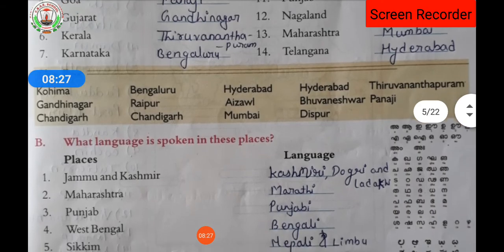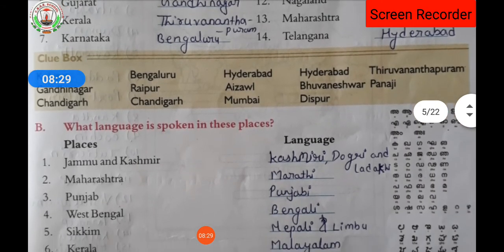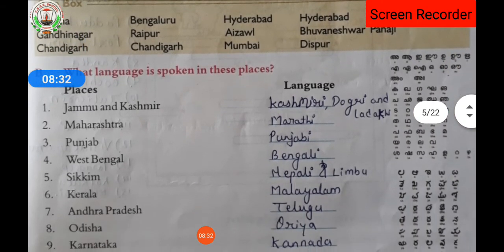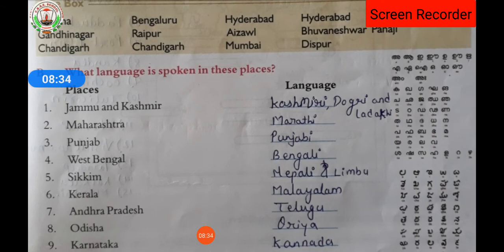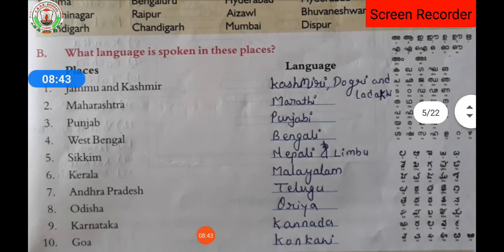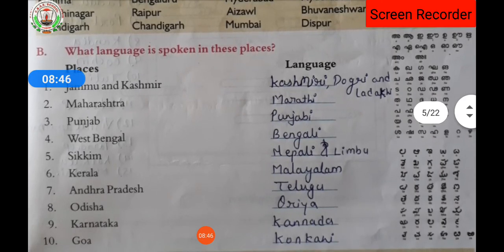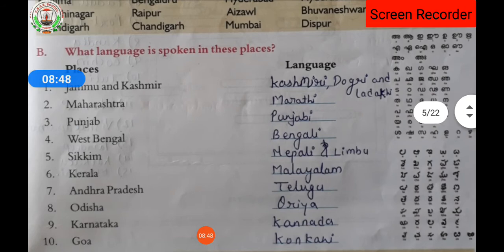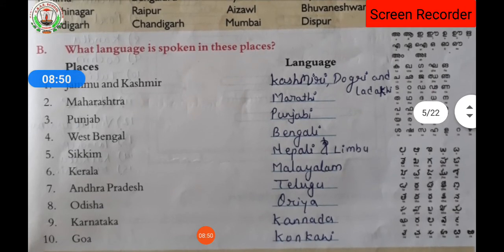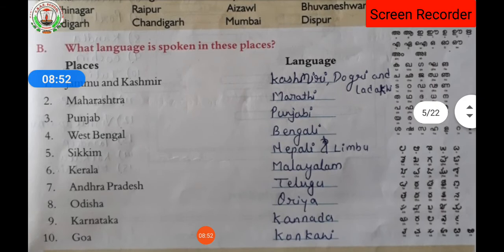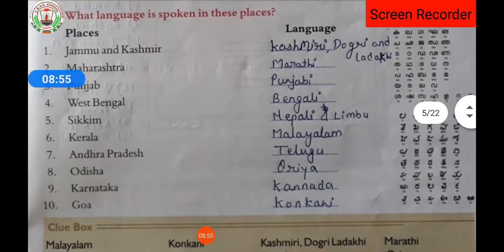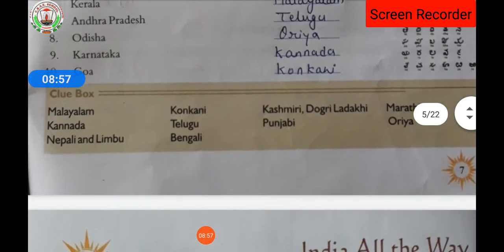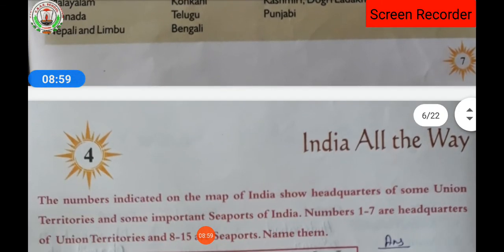Now in the B part, what language is spoken in this place? So Jammu and Kashmir, that is Kashmiri, Dogri and Ladakhi. Maharashtra, Marathi. Punjab, Punjabi. West Bengal, Bengali. Sikkim, that is Nepali and Lepcha. Kerala, Malayalam. Andhra Pradesh, Telugu. Odisha, Odia. Karnataka, Kannada. Goa, Konkani. So these are the languages spoken in the different states.